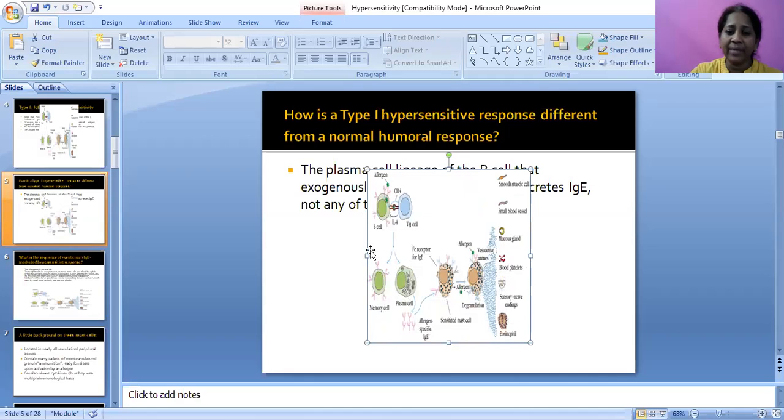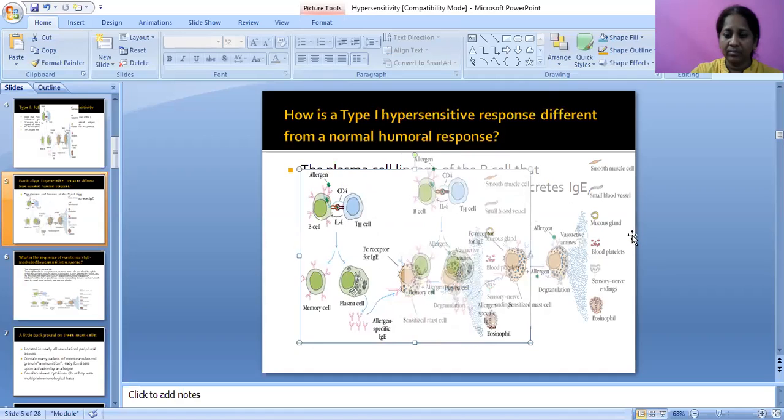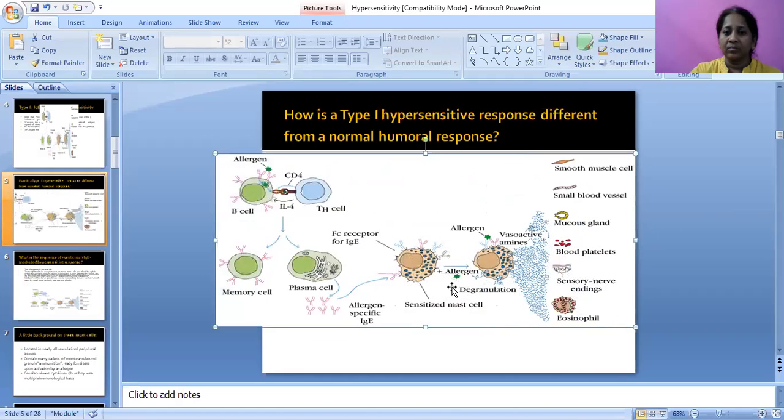Here you can see the same diagram again: allergen, B cell, plasma cells, that lineage giving allergen-specific plasma cells and immunoglobulin E, sensitizing mast cells and binding to allergens for degranulation.